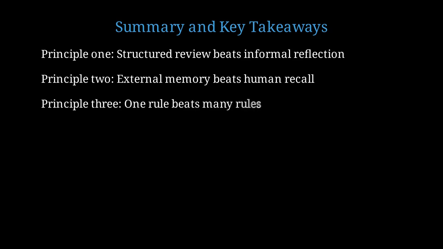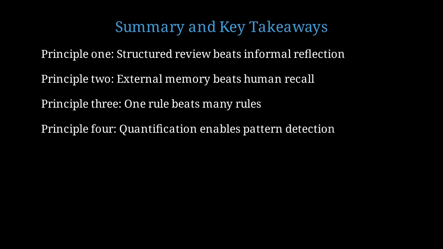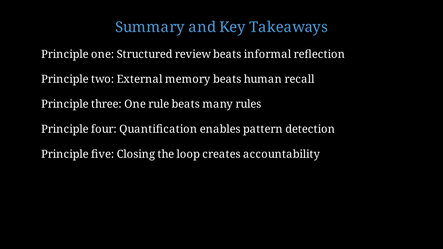Cognitive load theory tells us that working memory limitations constrain behavior change. One high-quality rule per failure ensures implementation. Specific numbers and context descriptions enable embedding-based similarity matching. Vague descriptions prevent the AI from detecting repeated patterns. Recurrence tracking closes the learning loop and creates accountability. Without tracking, you can't verify whether your rules actually prevent repeats.